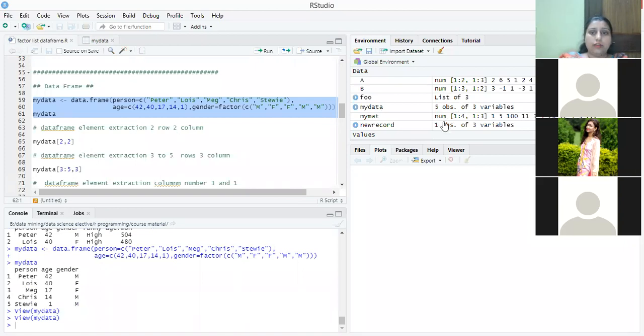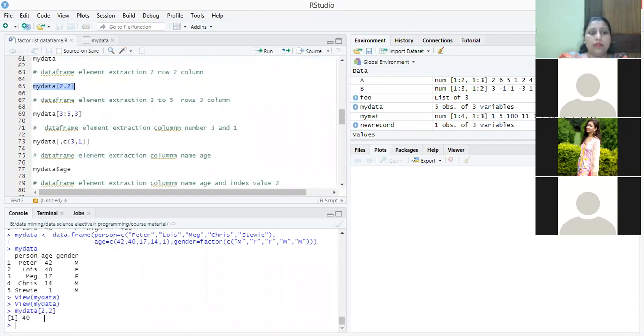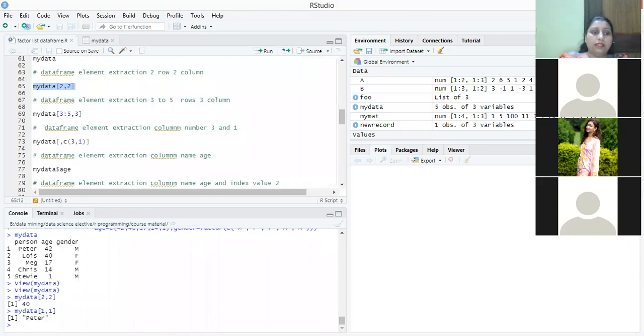Whatever values, lists, or data sets you create will all come here into the global environment section. Now to extract different values, as I told, you just change the index values and it will give you the result. Suppose second column and second row, it gives me the value 40, the second age. Suppose I change it to 1, 1. It will give me the name of the first person, Peter.